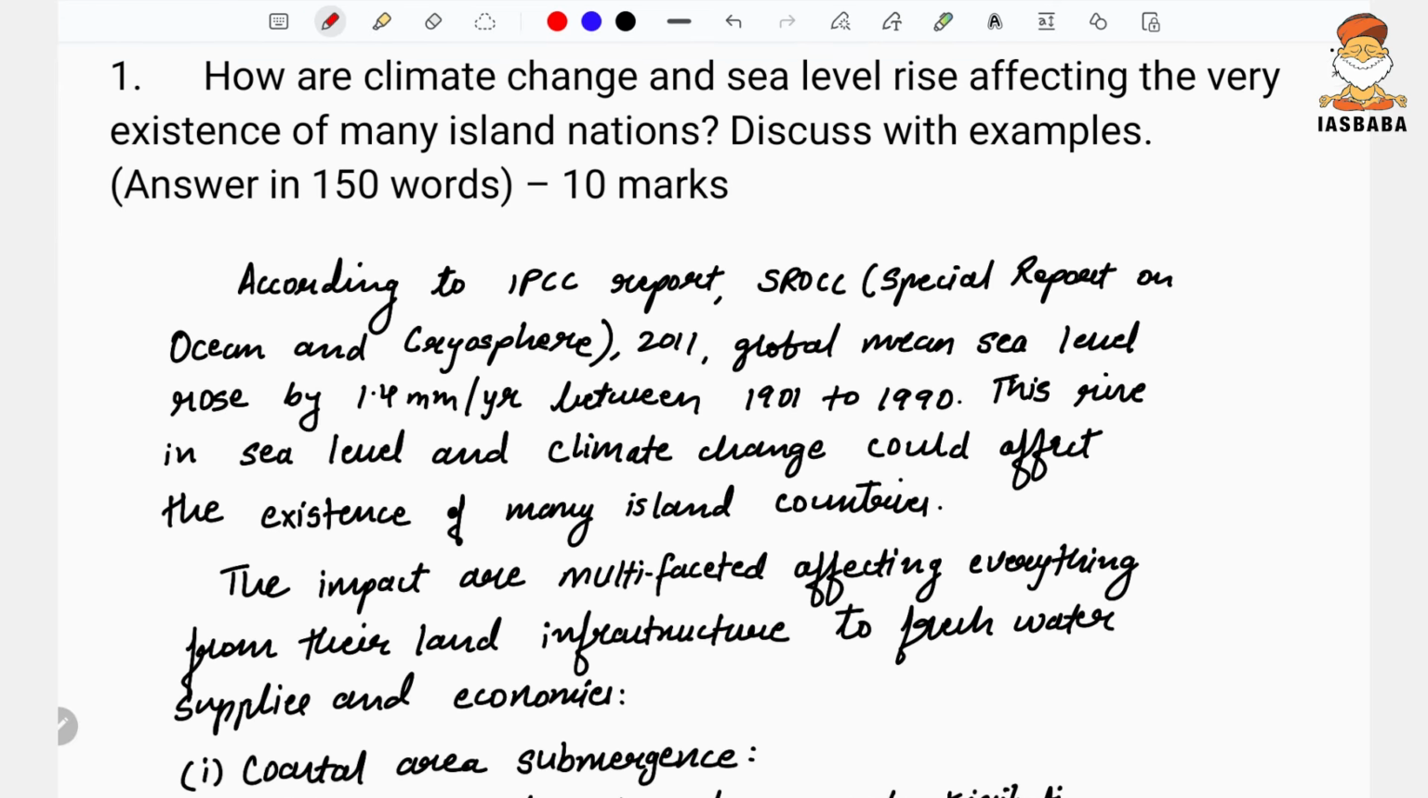The question says, how are climate change and sea level rise affecting the very existence of many island nations? Discuss with example. Here the demand of the question was very simple: how climate change and sea level rise were affecting the island nations. It is very obvious, and we all know that global warming is causing rising sea levels, because of which many island nations are facing the threat of submergence. So it is asking with example.